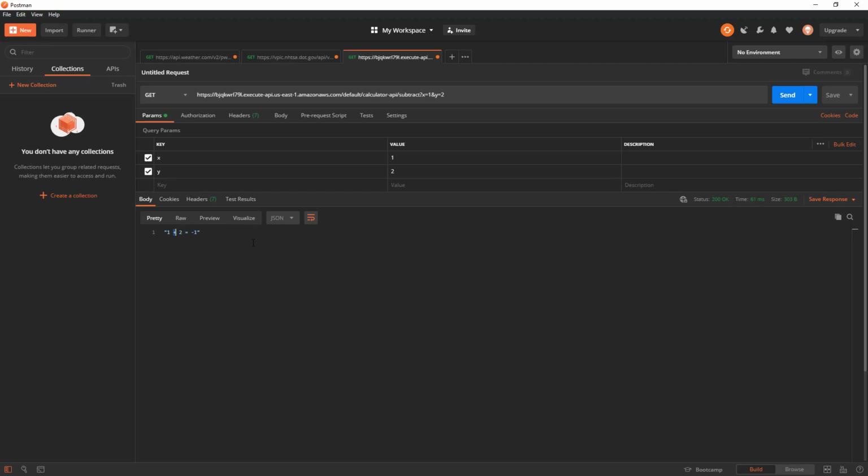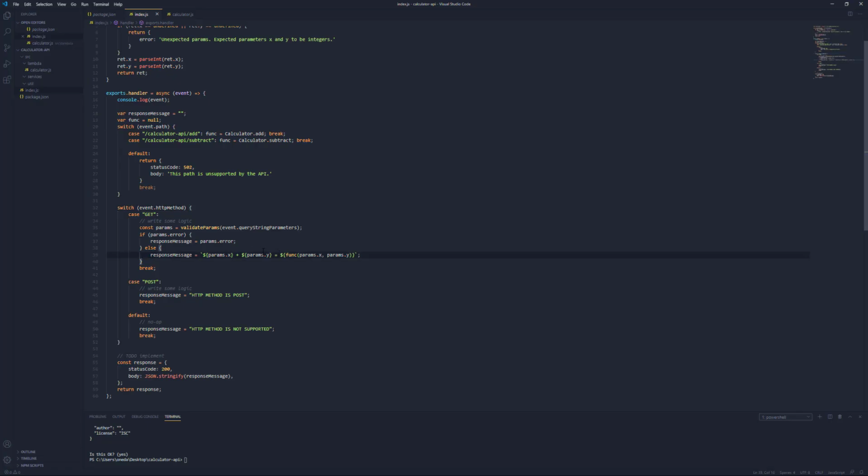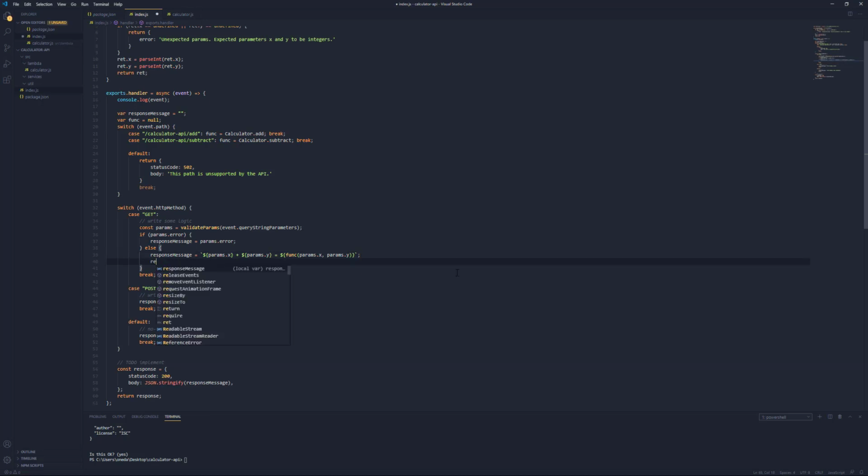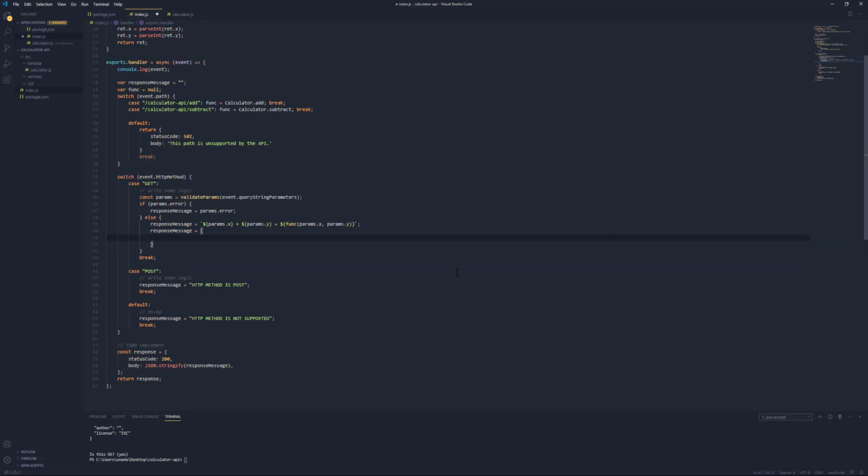So what we should do now is just return the new value that gets returned instead of trying to make this a readable response, because if we want to make this readable, it's going to require a little bit of extra effort. So what we can do is just return the response value. In our code, instead of having this response message set up like this, we could say our response message is going to be equal to a JSON object, which would be equal to value, and that'll be equal to func params.x params.y. And then we can get rid of this string here.